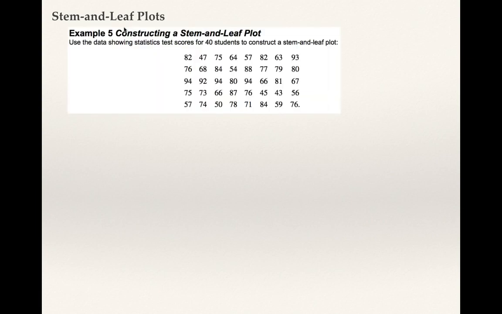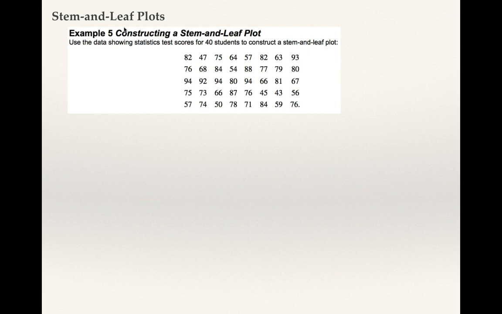So let's look at a different set of data. This one might even be a little more confusing because it's kind of all over the place. This is another set of data, like the 35 ages we had for the growth. This is test scores for a group of 40 students. They're just listed, not in order. If they were in order, that would help us a lot. If they were listed from smallest to biggest, that would be helpful, or the other way around.